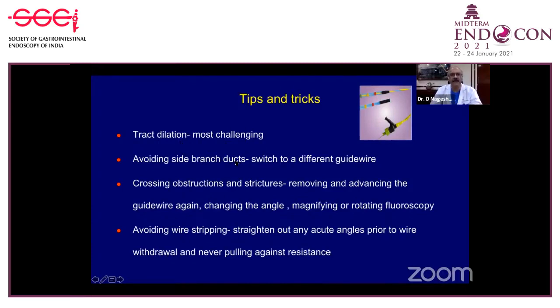Avoid side branches, so we have to be careful. We have to have a hydrophilic guide wire, usually angled so that it doesn't go into side branches. Sometimes crossing obstructions and strictures is not so easy because you don't have much hold on the guide wire, and changing the angle of the guide wire is not so easy, and very often we find the wire gets stripped of its superficial surface because of this.